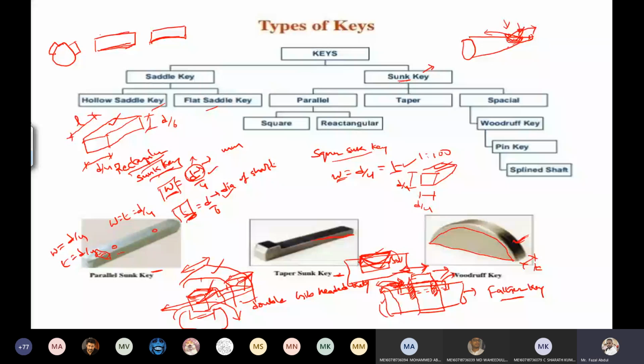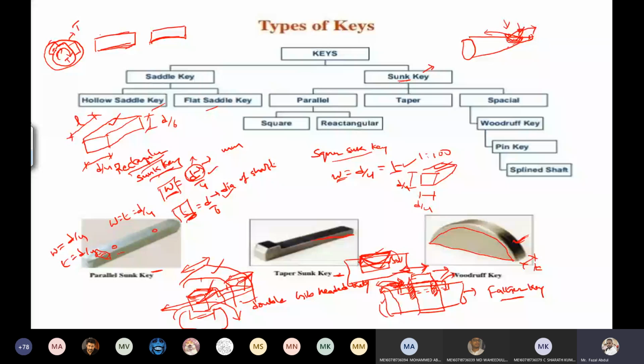Because of the friction between the shaft and the key, whatever torque is generated in the shaft is transmitted to the hub.